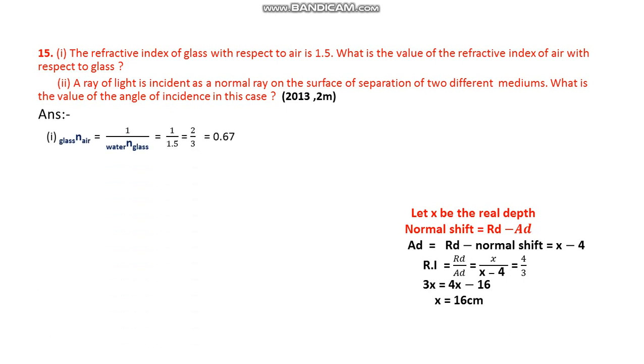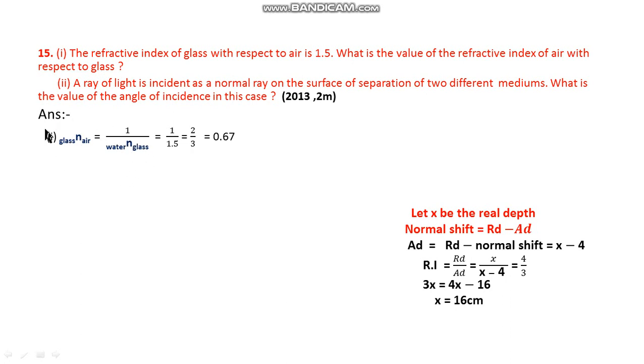So the answer: the refractive index of air with respect to glass is equal to 1 by the refractive index of glass with respect to air. So here we are using the principle of reversibility.